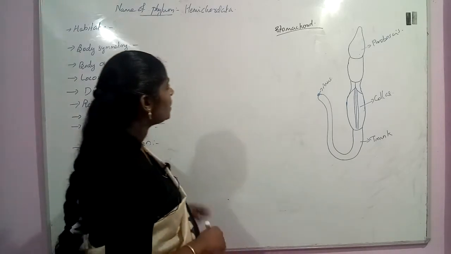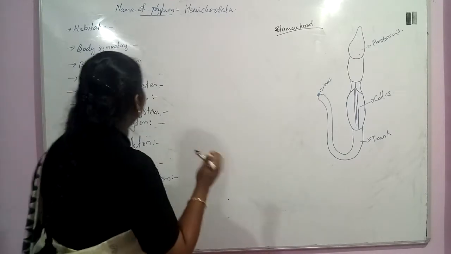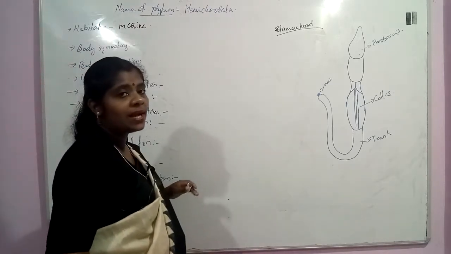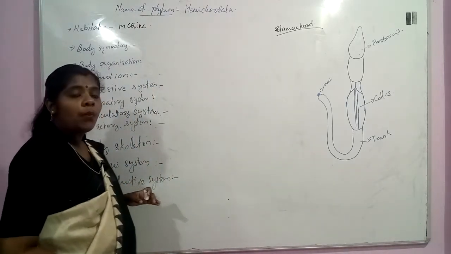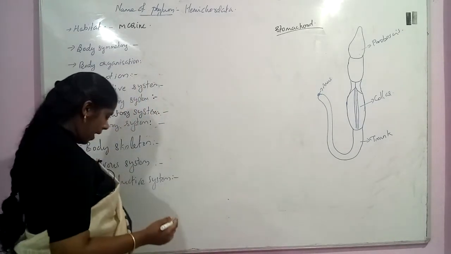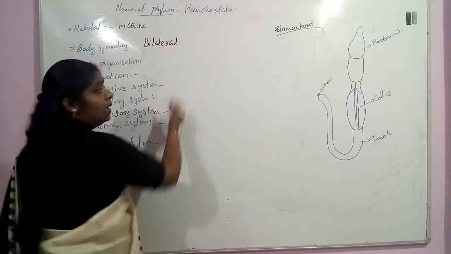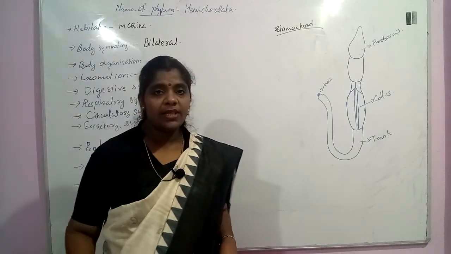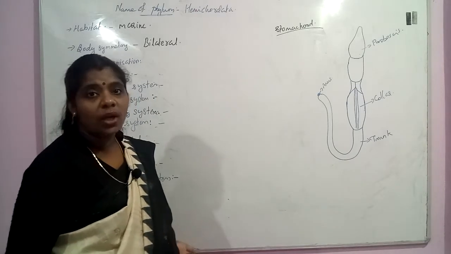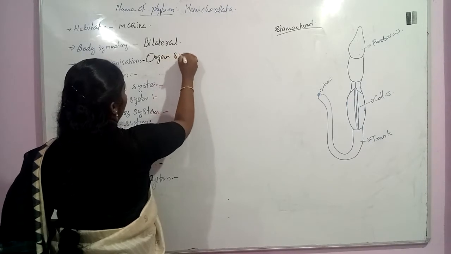Now we will see the characteristic features of this organism. The habitat in which this organism is seen is marine. This is a worm-like organism and it is seen in the marine habitat. Body symmetry: they have a bilateral body symmetry. When we see their body organization, they have organ system level of body organization.